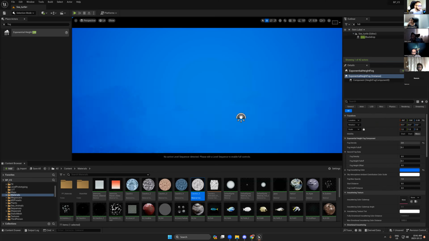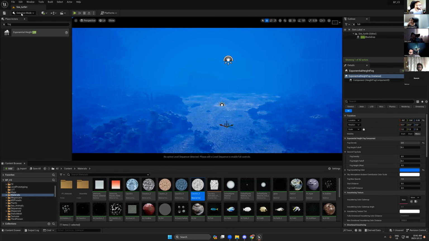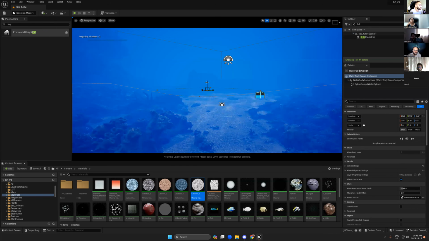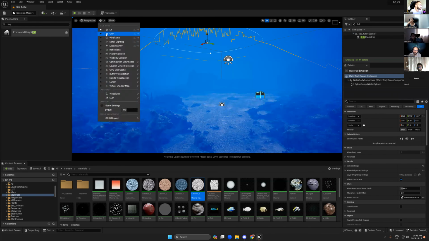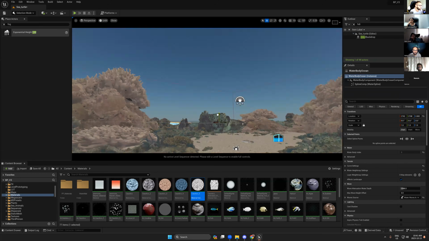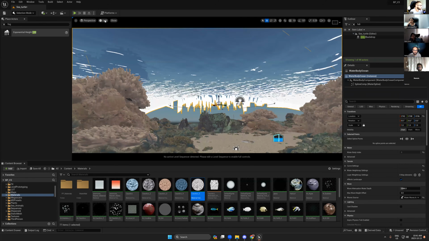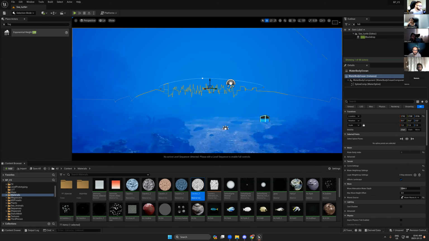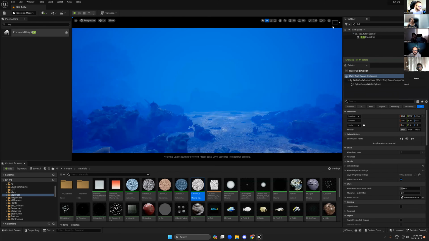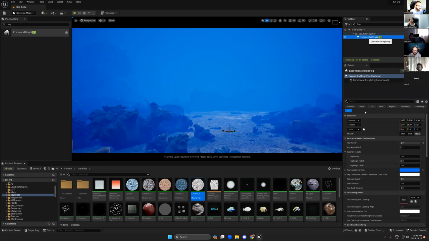Right, so now we have this one. Let's create a water surface just to make sure that we have enough distance. It isn't visible now, but let's go back here.